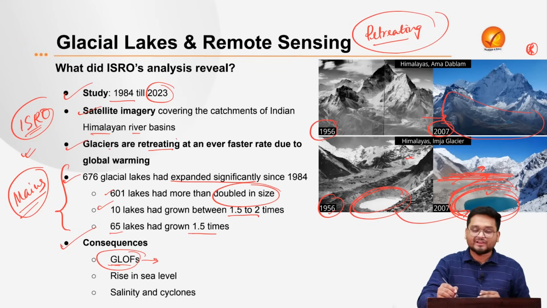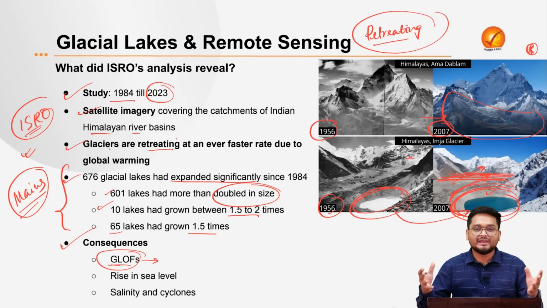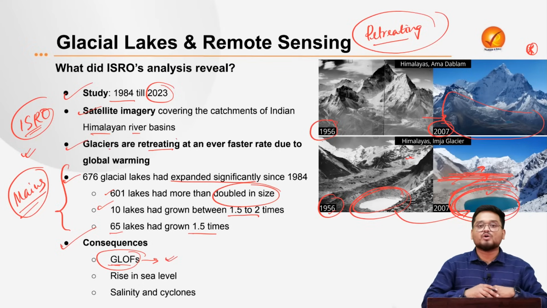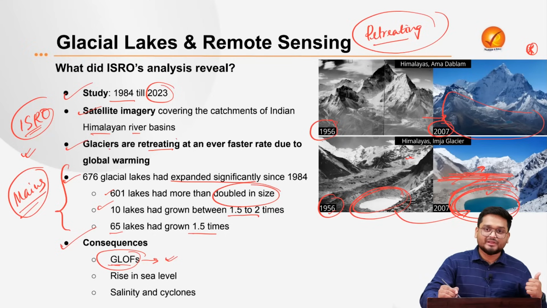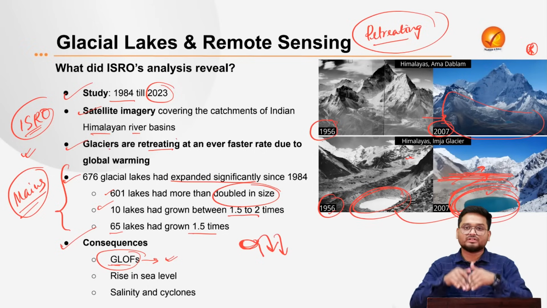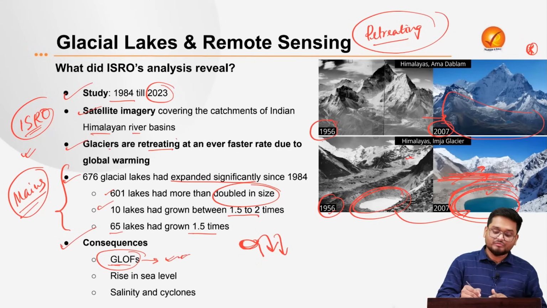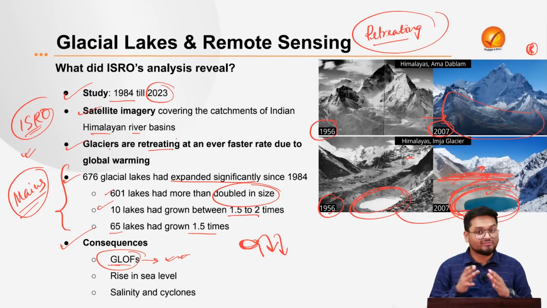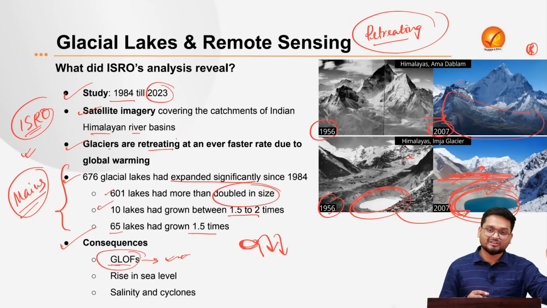When this water is being inundated by the melting waters, these lakes sometimes outburst. By outburst I mean that these barriers are breached, causing a significant downpour of water down the valley, and this leads to a great amount of destruction, as we have also seen recently in Himachal Pradesh and also Uttarakhand over the last few years.